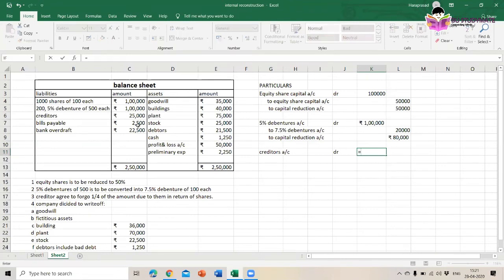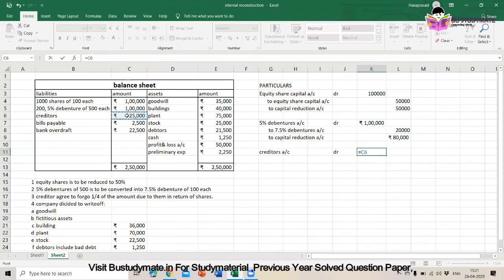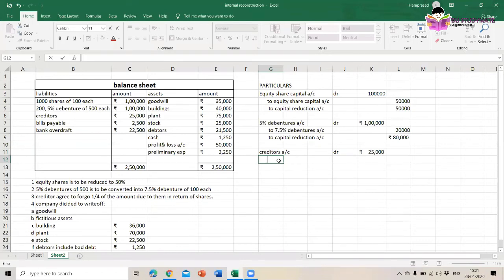How much are we foregoing? We are writing off this 1/4 of the amount. The foregone amount needs to be credited to capital reduction account.